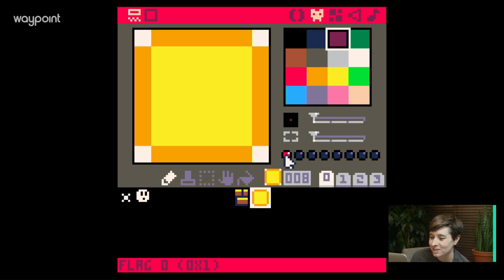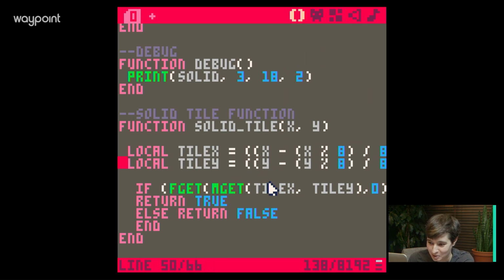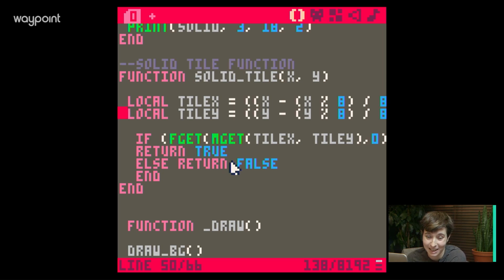So, all right, all this means is we have a flag, and it's flag 0. It's important to know what flag it is, and it is marked. So this should be true, right? It's true or false, it's a Boolean. Cool, I'm glad we're all on the same page. All right, and now here's where it gets real fun. Converting these pixel values to tile values, and now we get fget and mget.